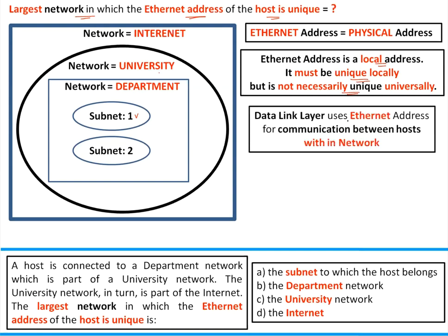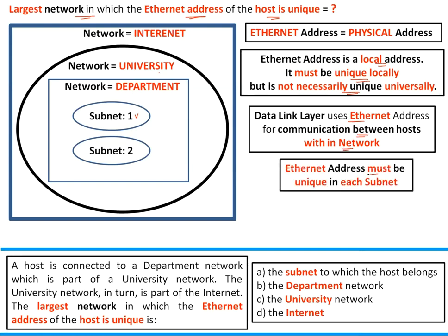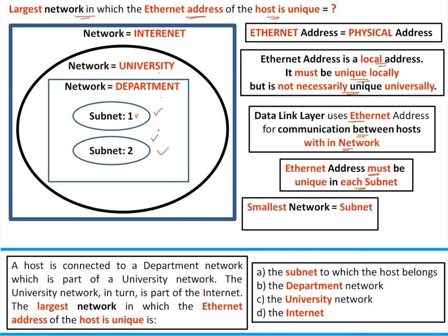The data link layer uses Ethernet for communication between hosts within the network. The Ethernet address must be unique within each subnet in our case, because you divide the department network into subnets. So the Ethernet address must be unique within each subnet. The smallest network is a subnet, the largest network is the internet, guys. So the answer will be D.